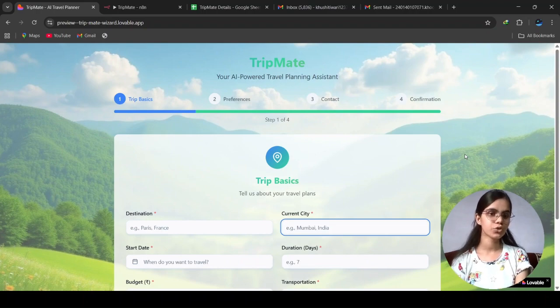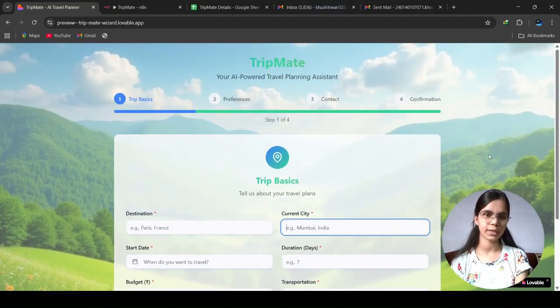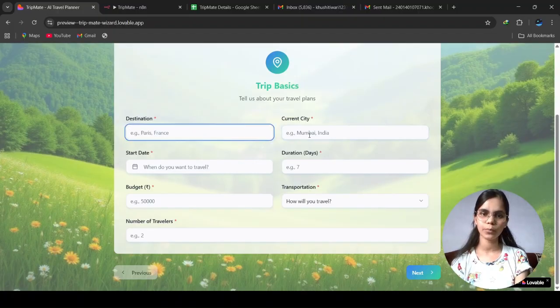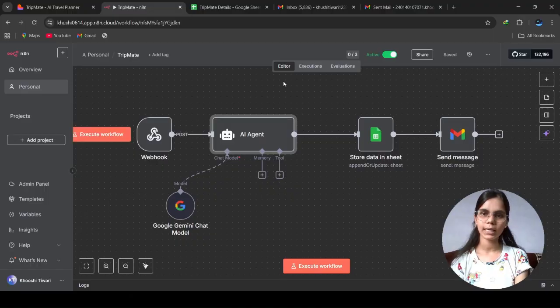So first I would like to share the tools which I had used to create this platform. I have used Lovable AI to create the front end part and to collect the input from the user. And for the backend part, I have used this n8n workflow.